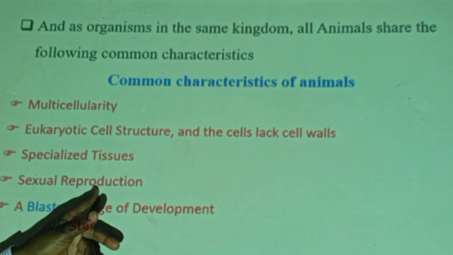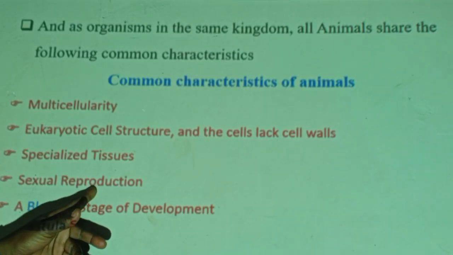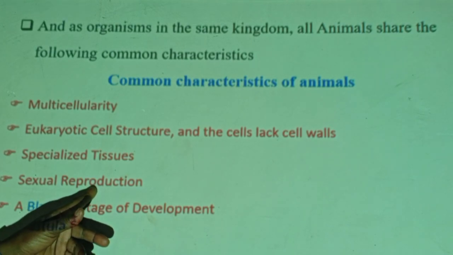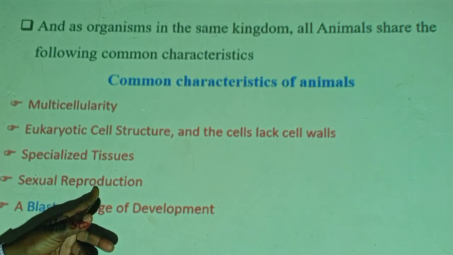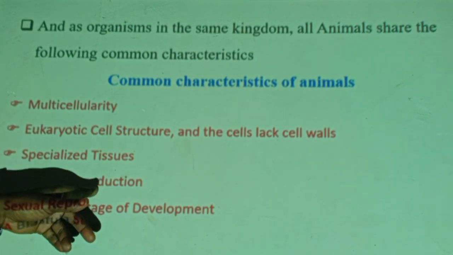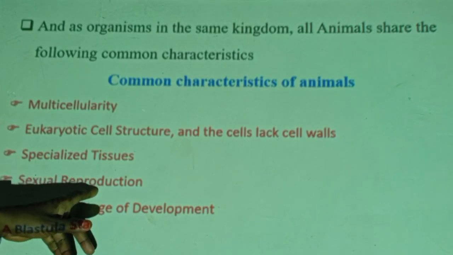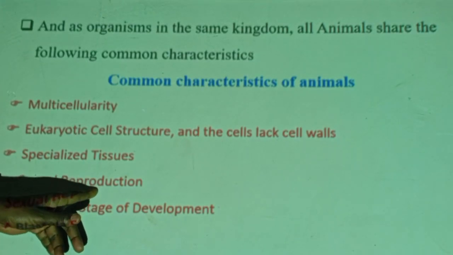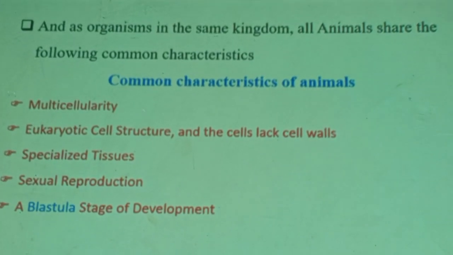Then sexual reproduction is, of course, common. There are some animals which reproduce asexually also, but it is not unifying. When we go higher in the animal kingdom, from the simplest to the most complex, asexual reproduction will not be seen in the higher, more complex groups of organisms like mammals.